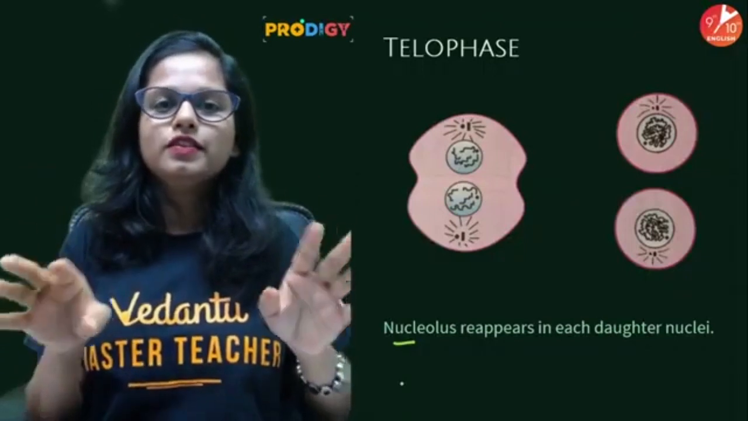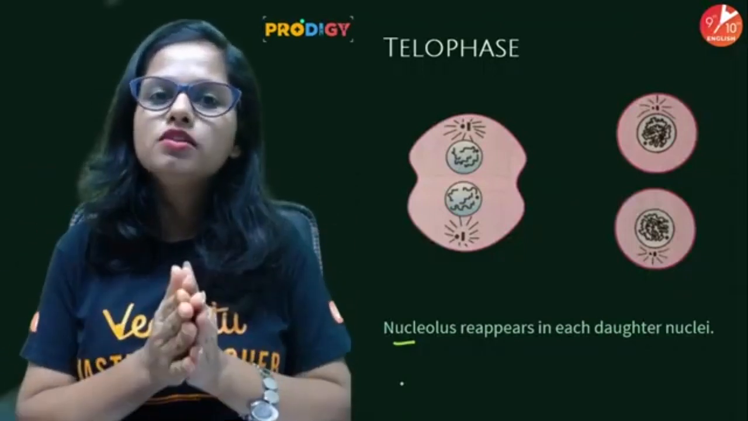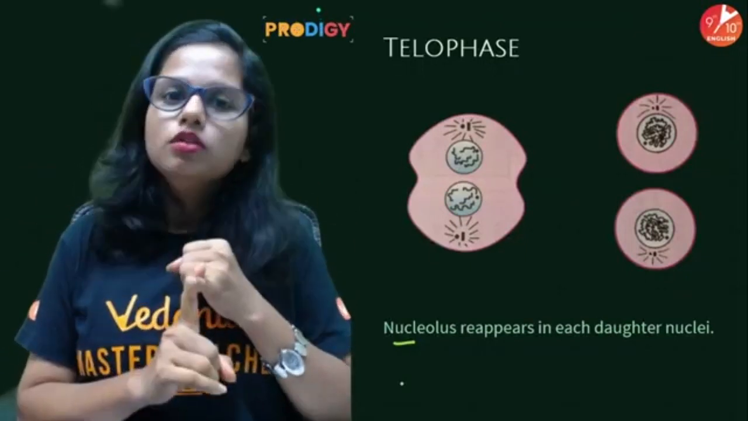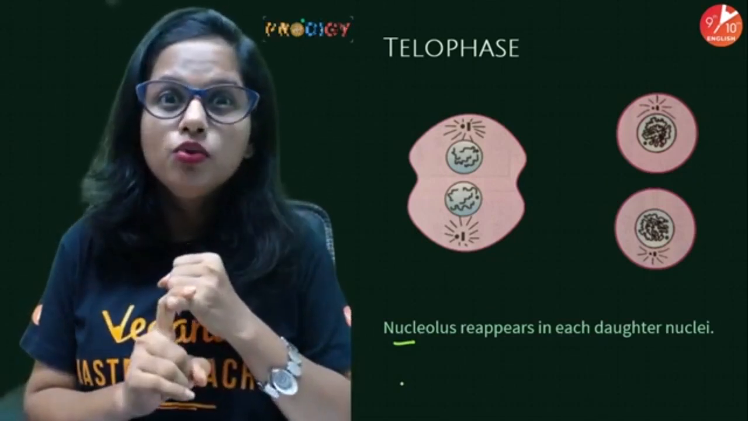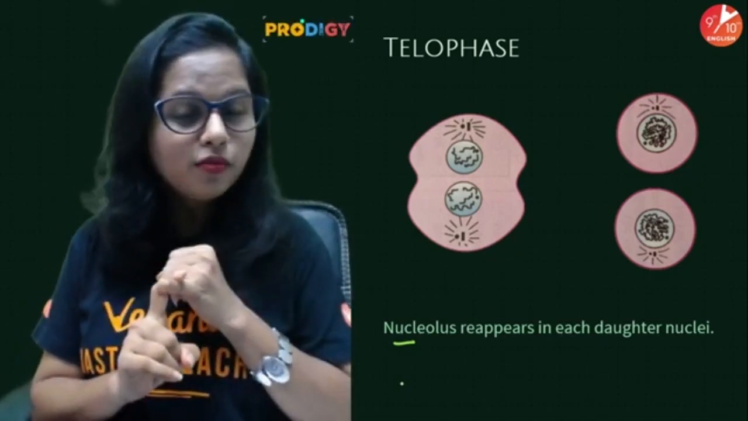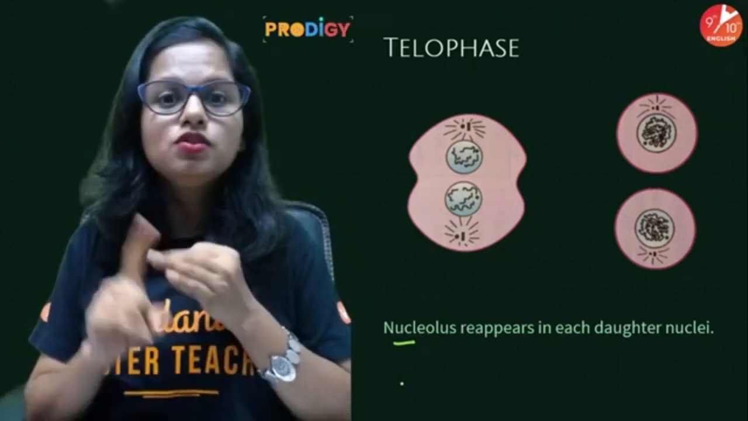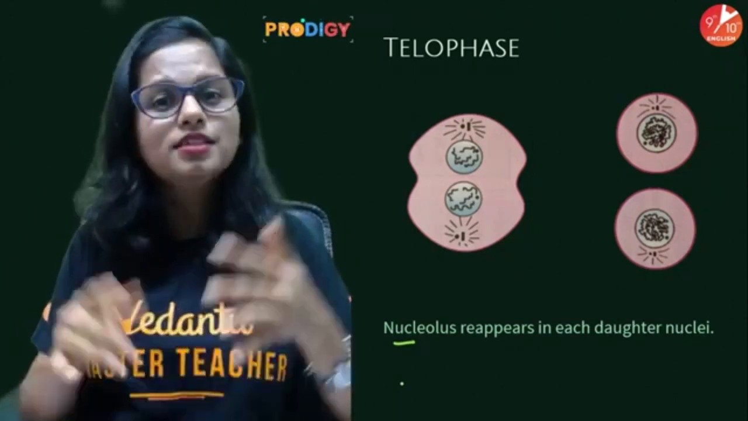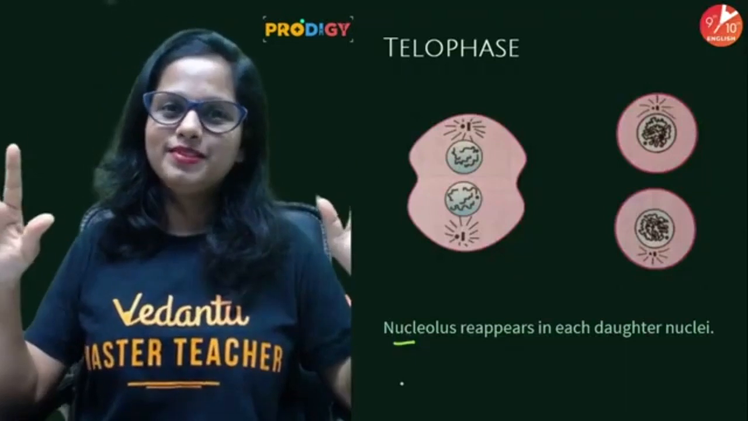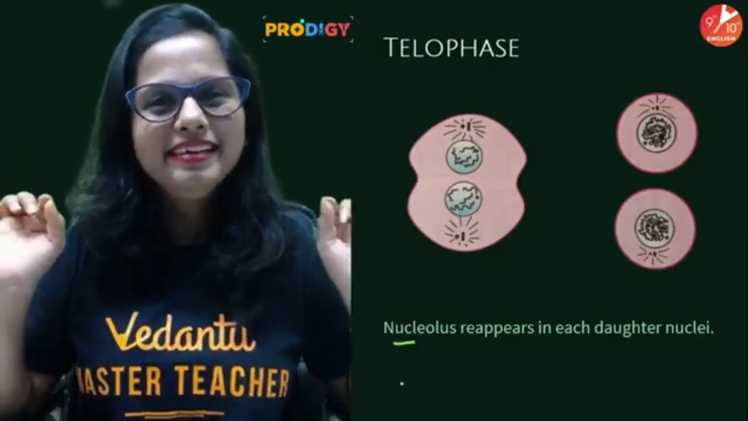And lastly, telophase. What happens in the telophase? Chromosomes begin to decondense, they transform into chromatin fibers. The nuclear membrane reappears, the nucleolus reappears, and spindle fibers disappear. Easy. People, is this easy?